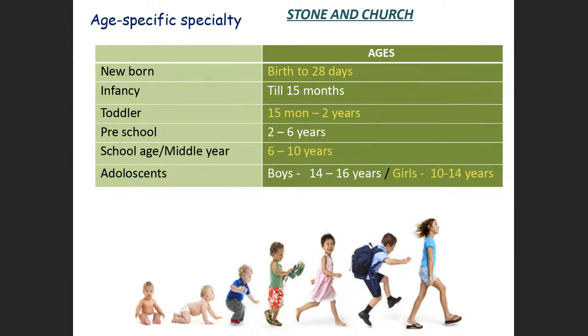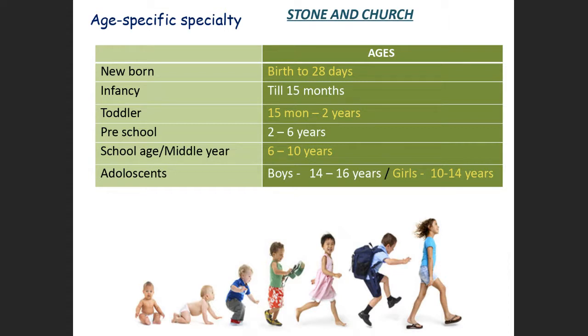If you see the table, from birth to 28 days, we consider the child a newborn; till 15 months, an infant; 15 months to 2 years, a toddler; 2 to 6 years, a preschool child; 6 to 10 years, school age or middle year children. For boys, 14 to 16 years we consider adolescents, and for girls, 10 to 14 years is considered adolescence.